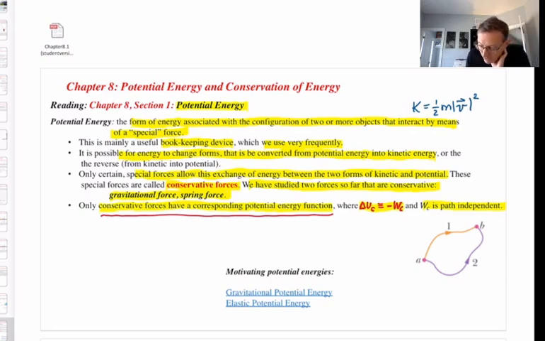And we could calculate the work done by the conservative force between A and B along path 1. Okay? And because that's a pretty complicated path with some curve to it and everything, you might feel like that work calculation would be tricky. But nevertheless, let's say we've calculated it.